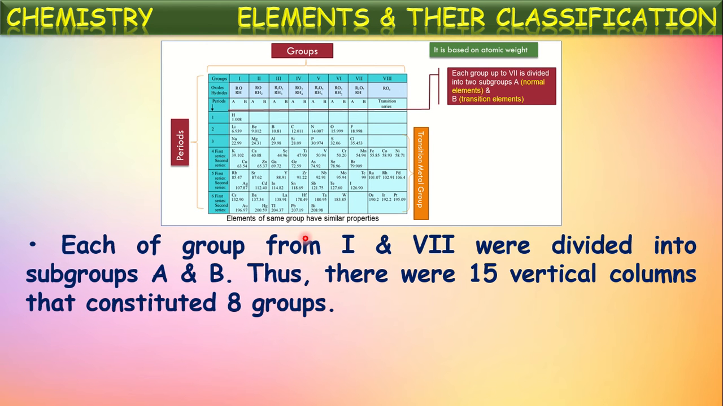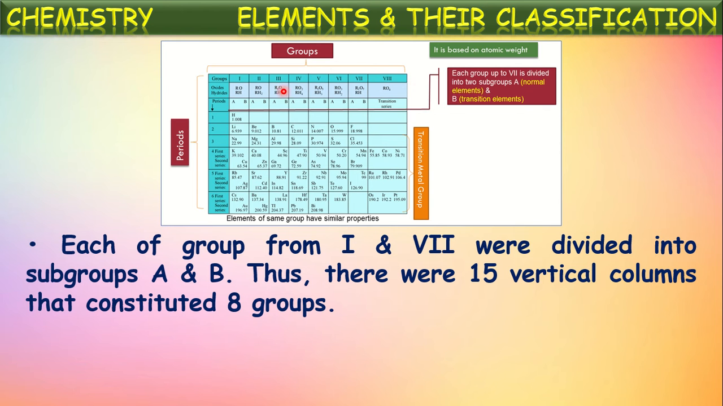And here, if you observe, each group from 1 to 7 is divided into subgroups A and B. Isn't it? See, the first group is subdivided into A and B, second also, third till seventh group. All these 7 groups are subdivided into 2 subgroups, A and B. Thus, there are totally 15 vertical columns that constitute 8 groups. Totally there are 8 groups.